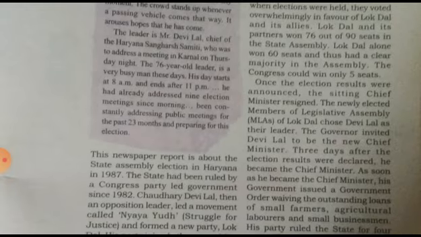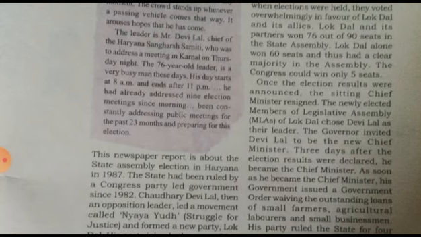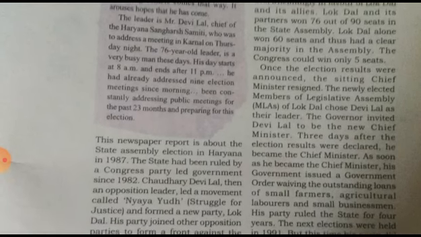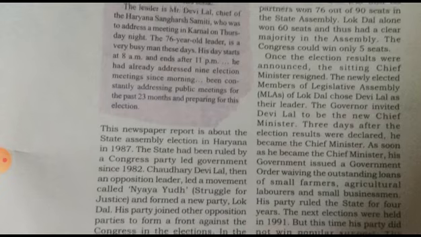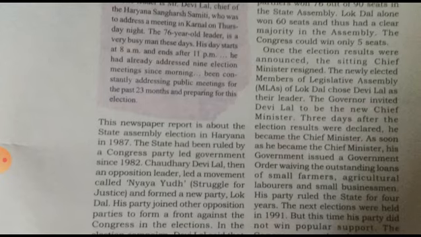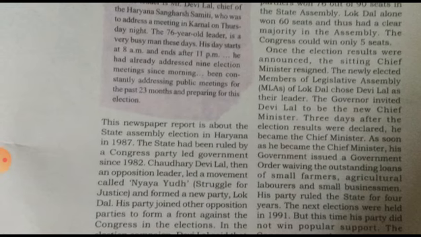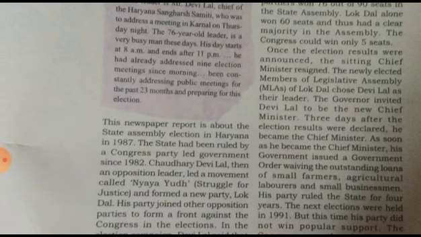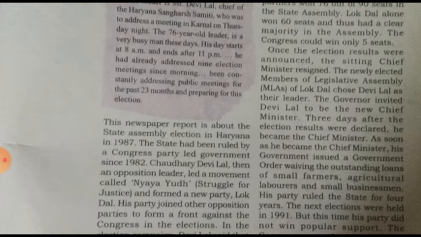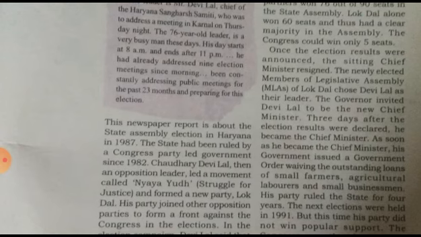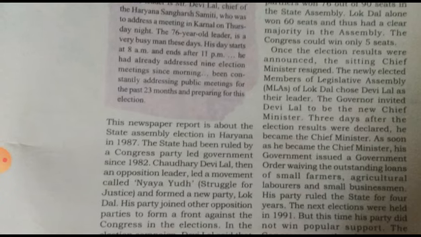As soon as he became chief minister, his government issued a government order waiving the outstanding loans of small farmers, agricultural laborers and small businessmen. His party ruled the state for 4 years.